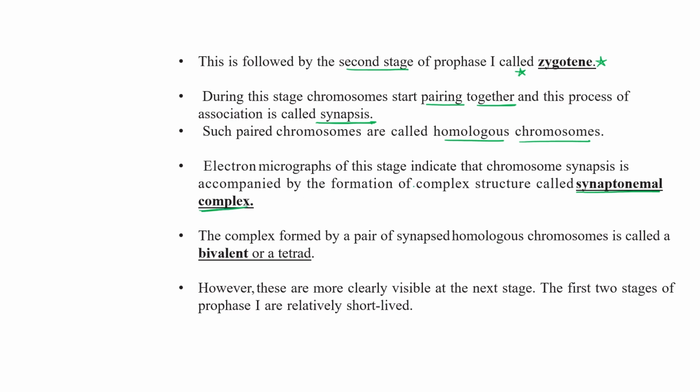So because of the presence of the synaptonemal complex, chromosomes start pairing up, bind to each other, and right now they are showing homologous chromosomes. This is the characteristic of the zygotene stage. So synapsis, they start pairing up, and how? Because of the formation of the synaptonemal complex. And at this time we can use the term bivalent for these homologous chromosomes, like this one.